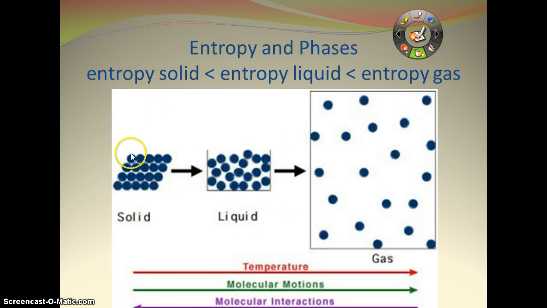So solid, all nice and lined up, very low entropy. Liquid is kind of still in an orderly fashion, but a little mixed up. And then here's our gas all over the place. So high entropy, low entropy.